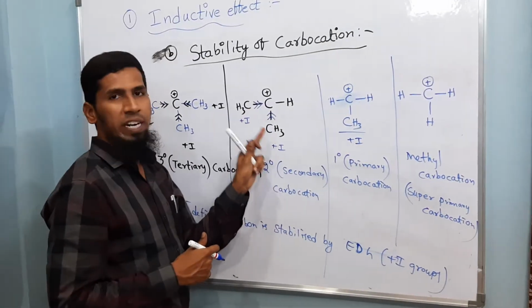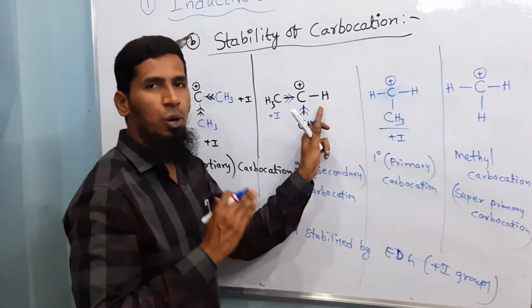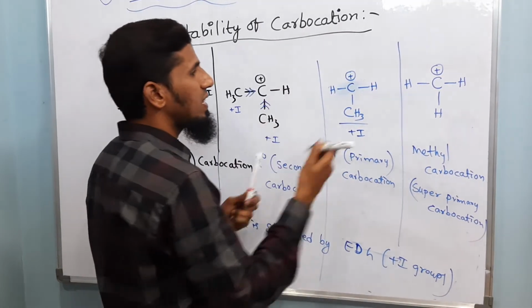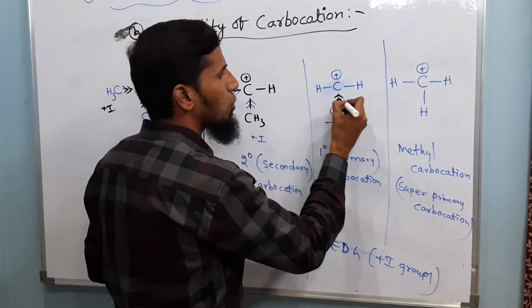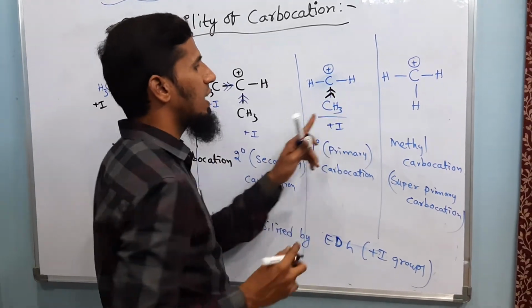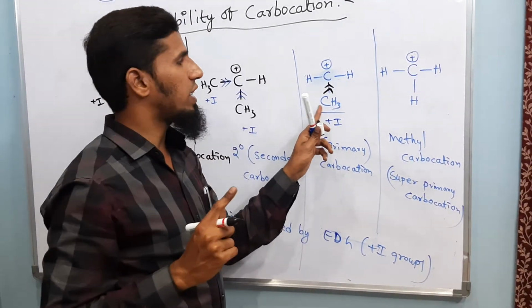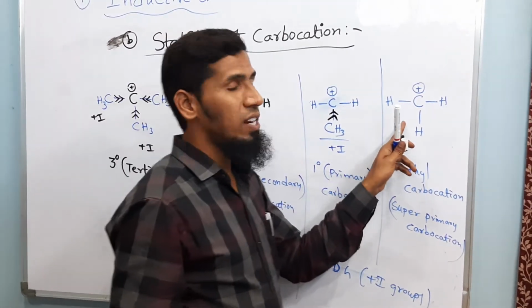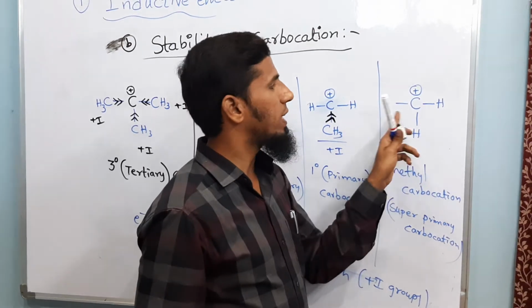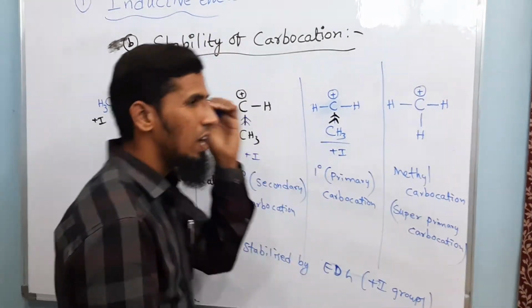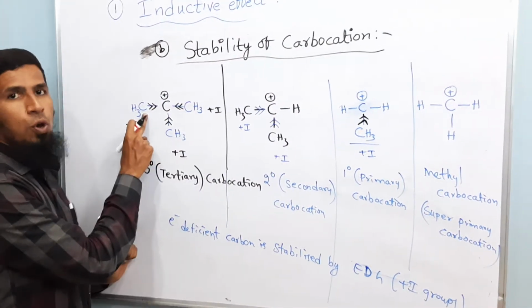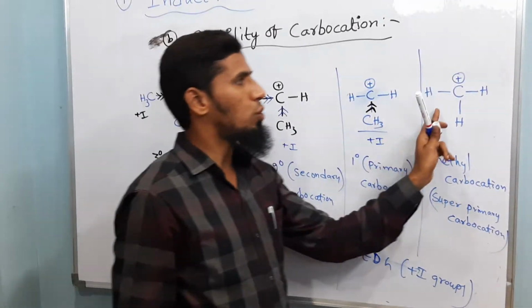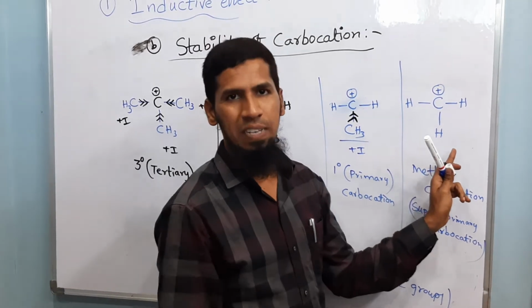In the second one there are 2 such electron donating groups; hydrogen is not an electron donating group, so I have not marked it with an arrow. Whereas in the 3rd example, you are observing only 1 electron donating group, so the stabilizing groups are very few. And here, no electron donating groups, all are hydrogens. So the more the electron donating groups, the more stable the carbocation, and the fewer the electron donating groups, the least stable it will be.